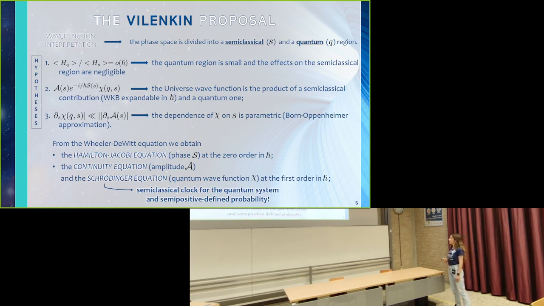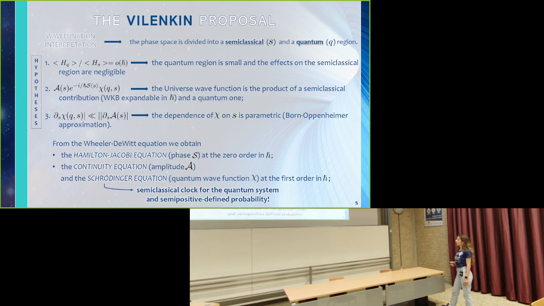Then by using these three hypotheses from the Wheeler-DeWitt equation, we can obtain order by order three different equations. At the zero order in h bar, we obtain the Hamilton-Jacobi equation from which we can derive the phase S of this wave function, that is basically the classical action. Then at the first order in h bar, we obtain the amplitude A from the continuity equation, and we also obtain the Schrödinger equation from which we can derive the wave function chi, that is the quantum part.